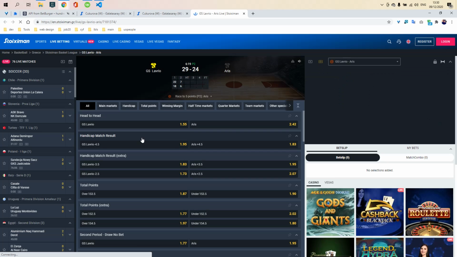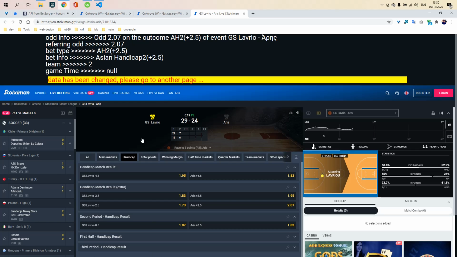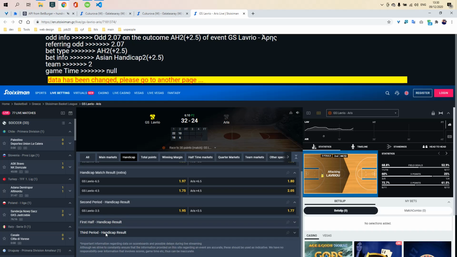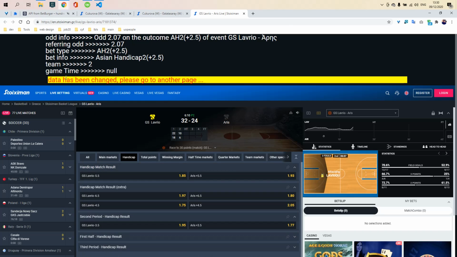AH plus point. Now I fixed the problem. There is no empty link anymore. Okay. You came to H2 with 2.5 and there is none of them here. Okay, so it says the data has been changed. Go to other page. Do your work. The data that is sent by the API is not here. It's not on the page. Right?